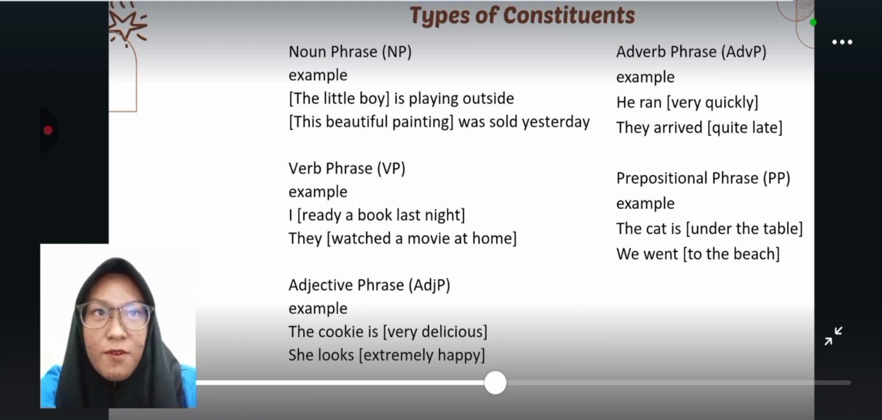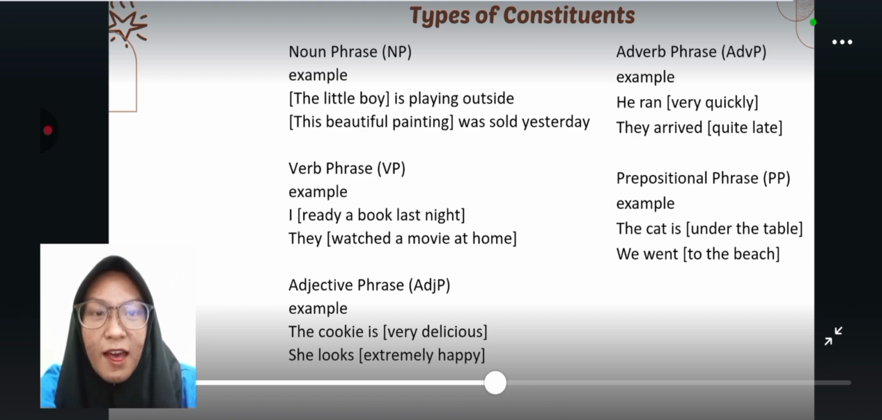Types of constituents. The first is noun phrase. It can be noun, subject, object, complement. For example, the little boy is playing outside. Second example, this beautiful painting was sold yesterday. The second, verb phrase. It can be verb, object, adverb.